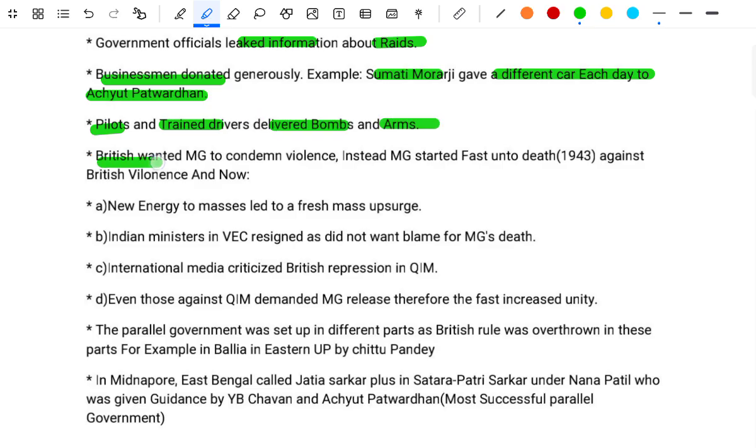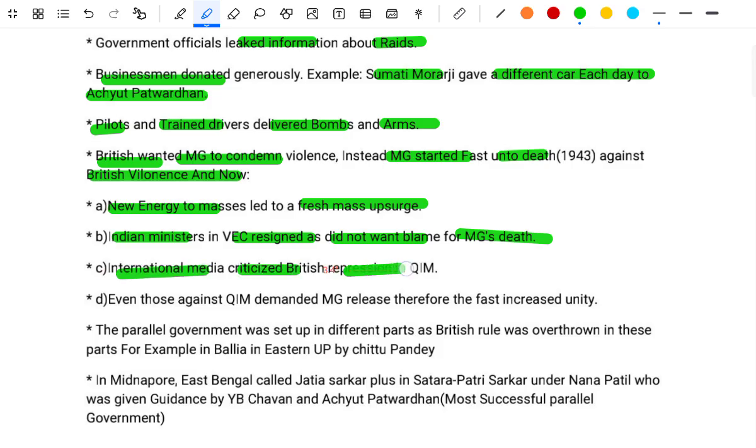The British wanted Gandhi to condemn the violence. Instead, Gandhi started a fast unto death in 1943 against the British violence, and now a new energy came to the masses, led by fresh mass protests. B. The Indian ministers in the Viceroy's Executive Council resigned, not wanting to be blamed for Gandhi's death. C. The international media criticized the British repression in the Quit India movement. D. Even those against the Quit India movement demanded Gandhi's release.